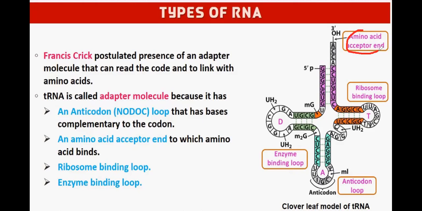It is having ribosome binding loop. And it is also having enzyme binding loop. So it is having four arms: anticodon loop, amino acid acceptor, ribosome binding loop, and enzyme binding loop.